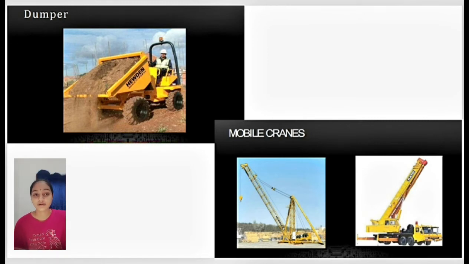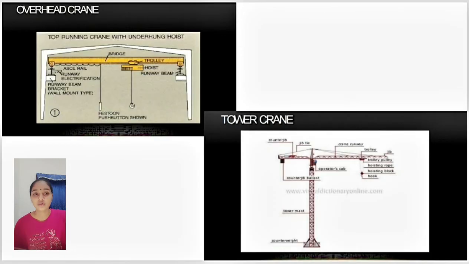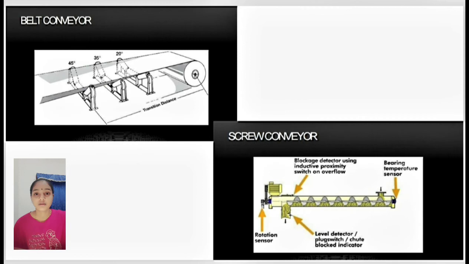Mobile cranes. These cranes are mounted on mobile units, which is either crawler type or wheel type. Overhead cranes. This type of cranes consists of two main parts, which is the bridge and the crab. Tower cranes. Tower cranes are usually used for industrial and residential high-rise buildings.